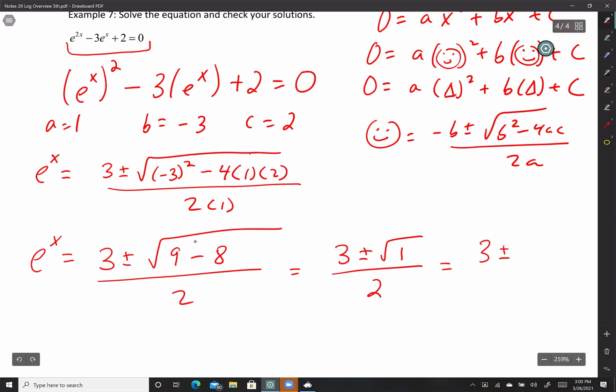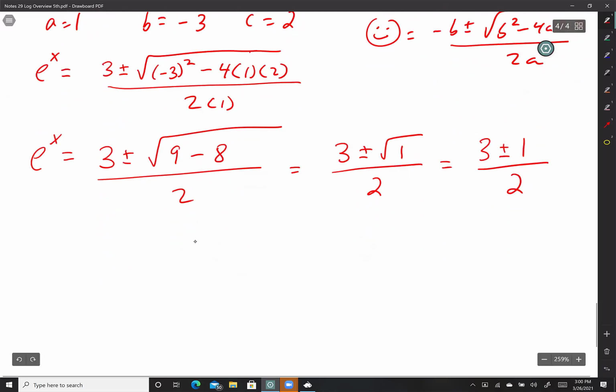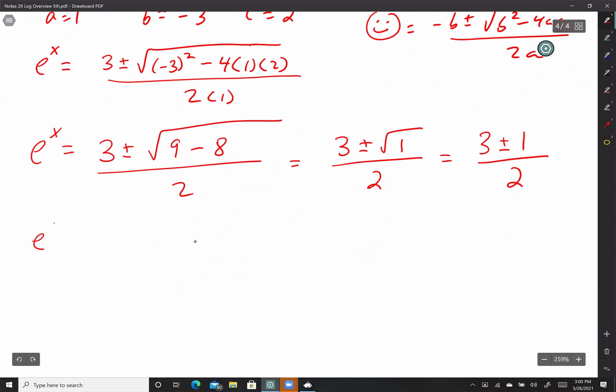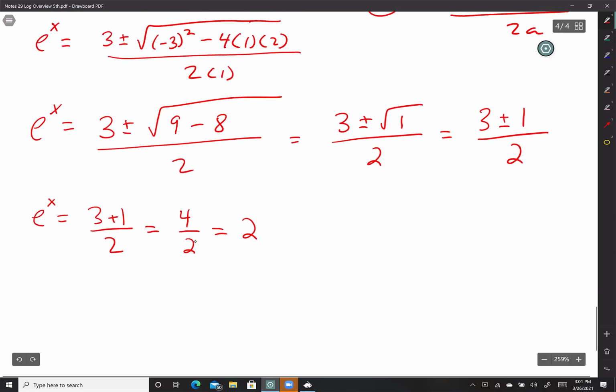Now, on a normal exam, or if I'm doing the work here by myself, I probably wouldn't show all this detail. So I think it's fine if you skip some of that detail. But if you want to show the detail, that's fine. All right, here are my two solutions. e to the x. I'm going to do the plus 1 first. 3 plus 1 divided by 2. 3 plus 1 is 4. So 4 divided by 2, which is 2. Leave it like that for now, and don't worry, in a little bit we'll finish it. Let's do the other one.